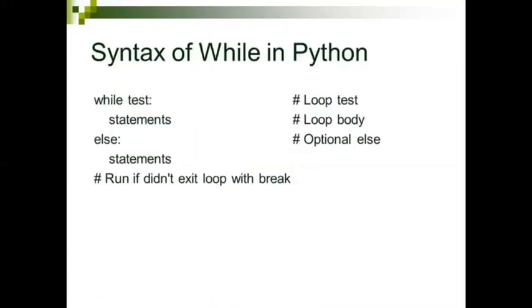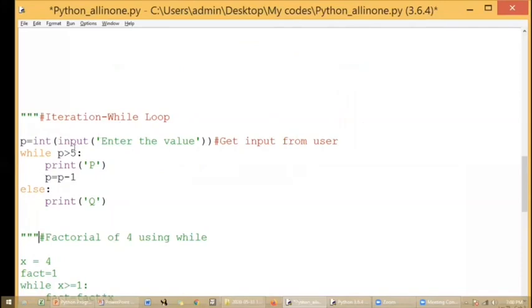Before going to the for loop, we'll see a few examples with the while loop in script mode. See here, I have used the input function to get the input from the user. So this is how you have to use the input function. Whatever you write within single quotes or double quotes will only be printed on the screen.